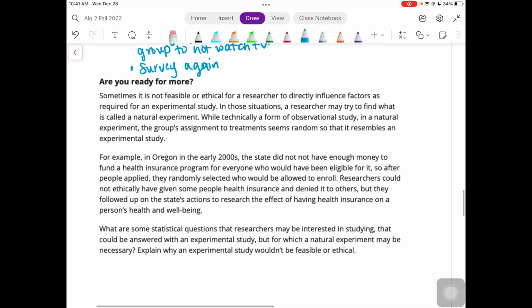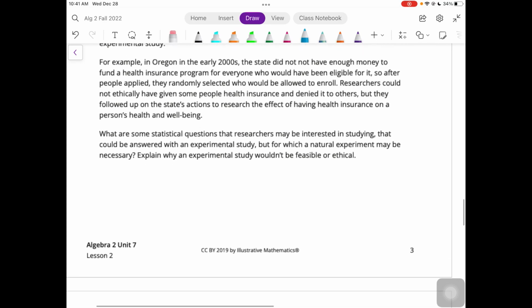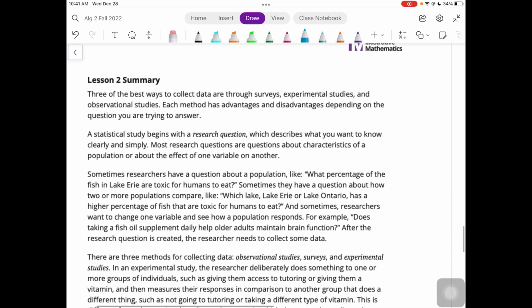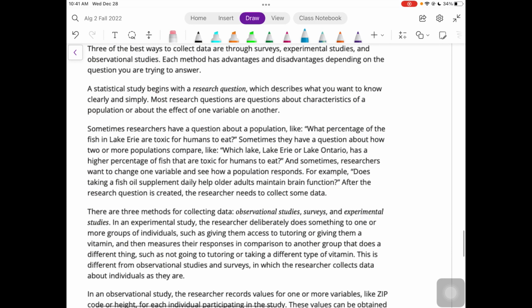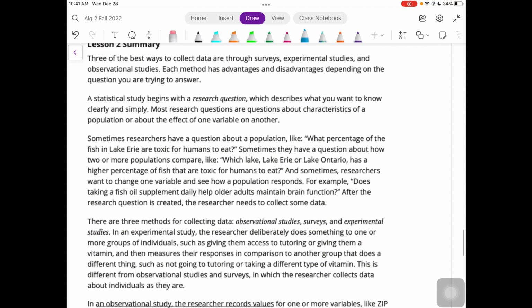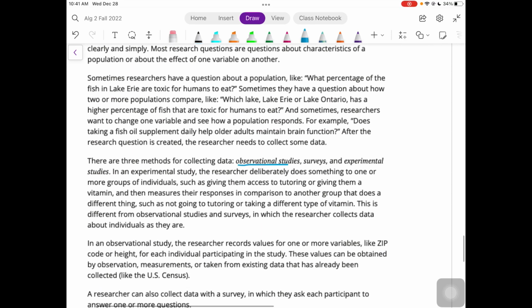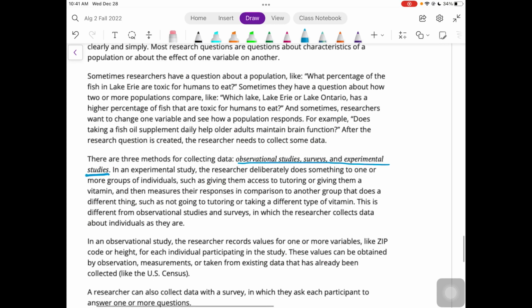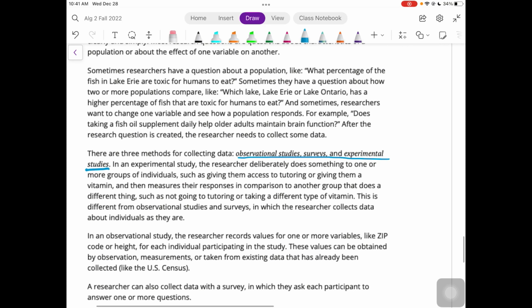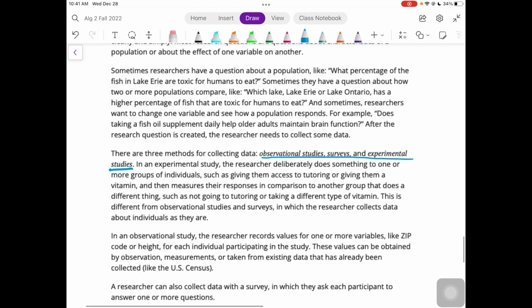You can read the Are You Ready for More if you want to. That's entirely up to you. And then we have our summary. So we always start our statistical study with some kind of research question, which we talked about earlier. We looked at what is the information that we need to know. And then we looked at how can we collect the data, what kinds of studies, and then deciding which kind of study is the most appropriate for that particular question.